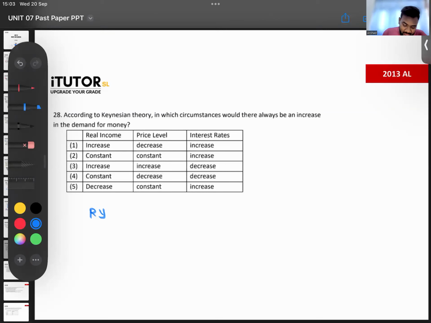Increases, right? So for demand for money to increase, real income will increase, demand for money will increase. Price level. When will the demand for money increase? When the price level is higher or the price level is low?